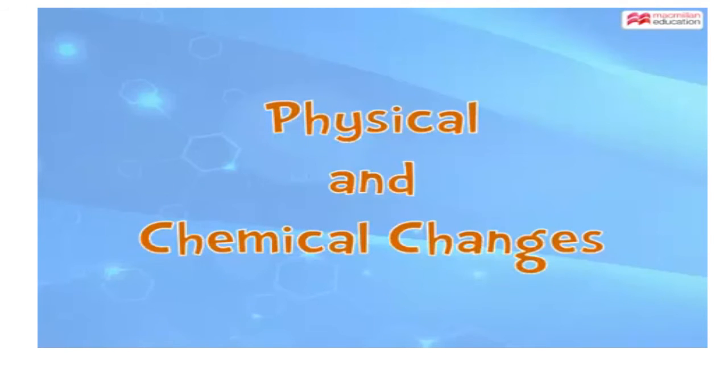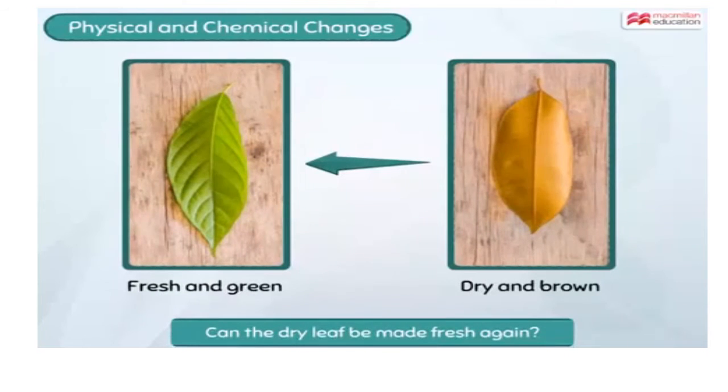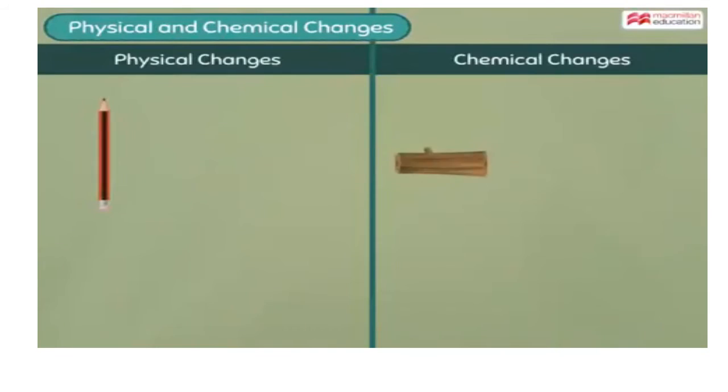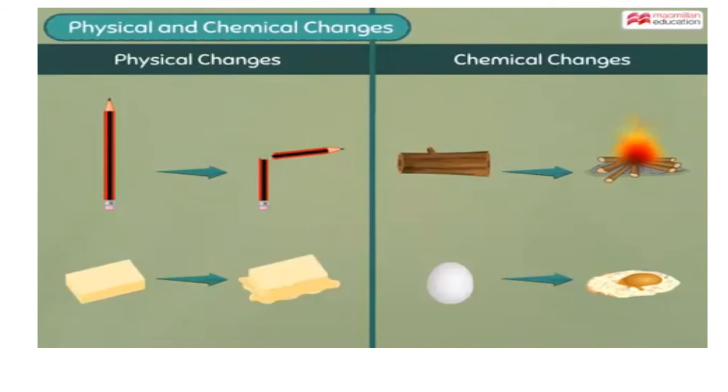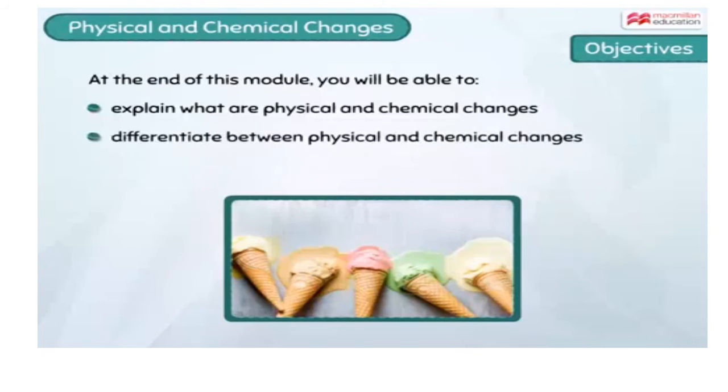Physical and chemical changes. Look at these leaves. The first leaf is fresh and green, while the other is dry and brown. Can we make the dry leaf fresh again? Well, we cannot do so, and that is because the leaf has undergone a chemical change that cannot be reversed. All the changes that take place in our surroundings are either physical or chemical changes. Let us learn more about these changes.